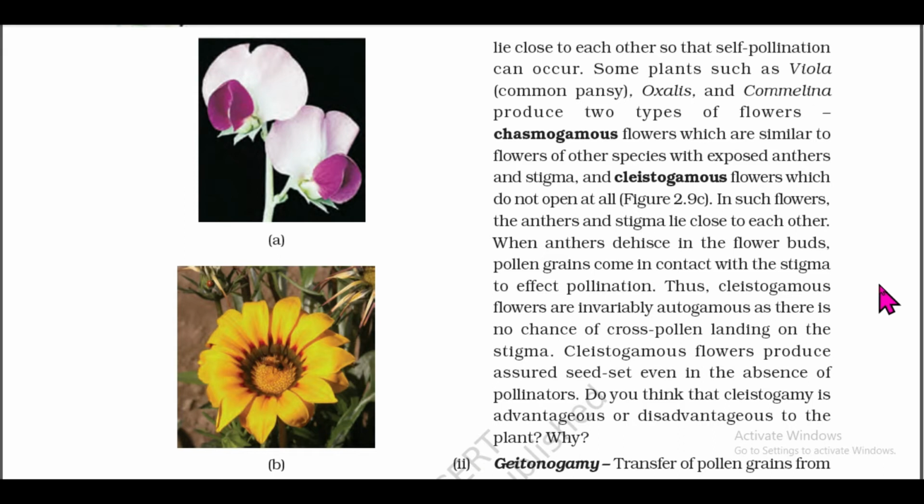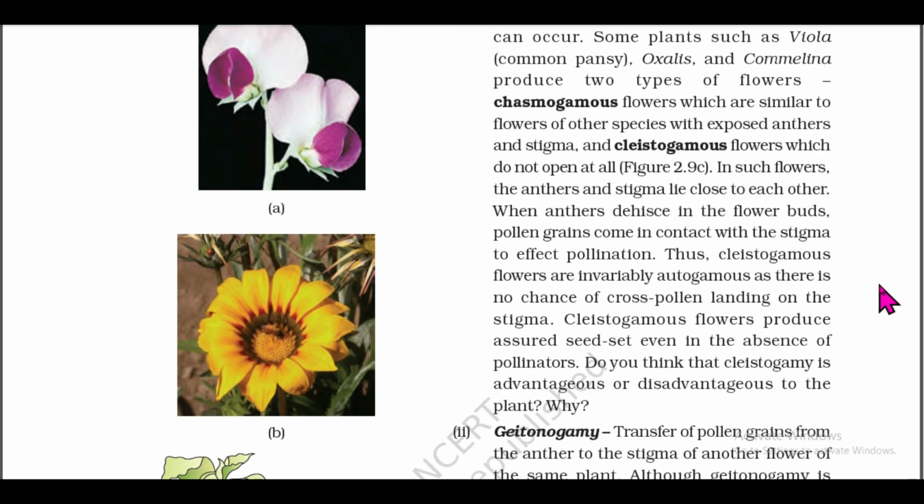When anthers dehisce in the flower bud, pollen grains come in contact with the stigma to affect pollination. Thus, cleistogamous flowers are invariably autogamous, as there is no chance of cross-pollen landing on the stigma. Cleistogamous flowers produce assured seed set even in the absence of pollinators.